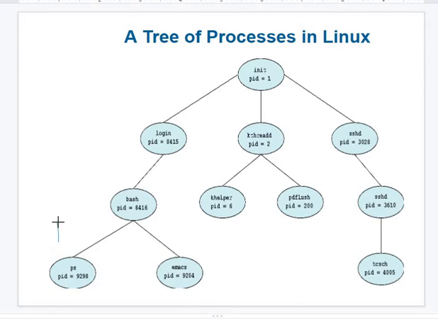See, this is how the connection will take place. Sorry.